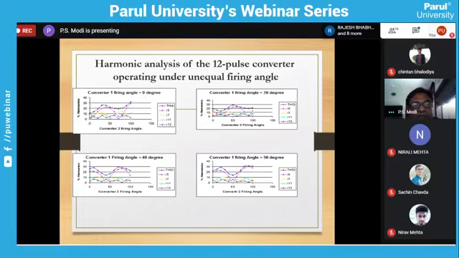You can see both the converter firing angles are the same, which means it will work as a 12-pulse converter. Okay. For a 12-pulse converter, the minimum harmonics present are 12n plus or minus 1. Means n equal to 1, then it becomes 11th and 13th. N equal to 2, then it becomes 23rd and 25th. For a 6-pulse converter, the order of harmonics depends on 6n plus or minus 1.